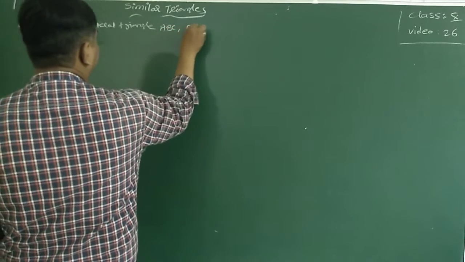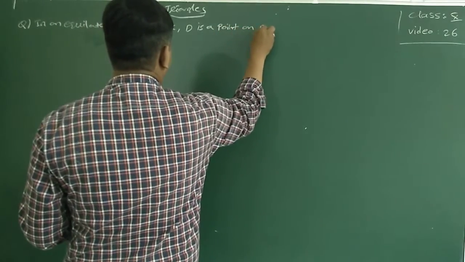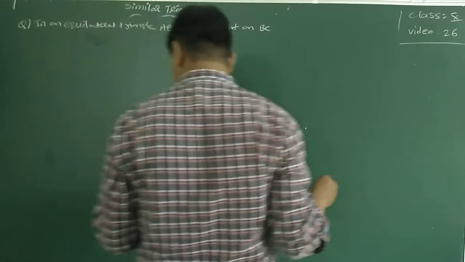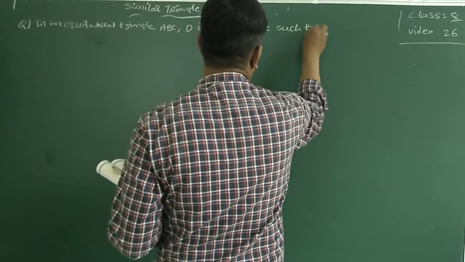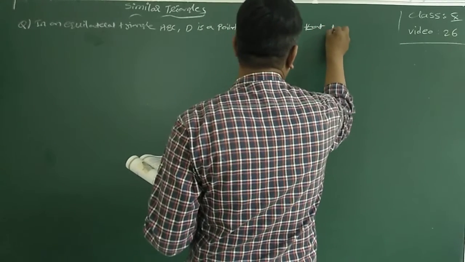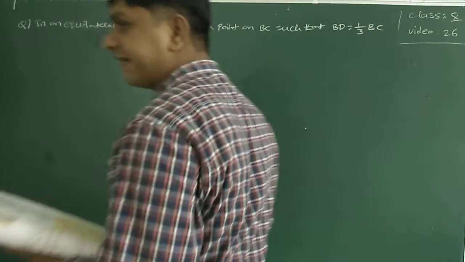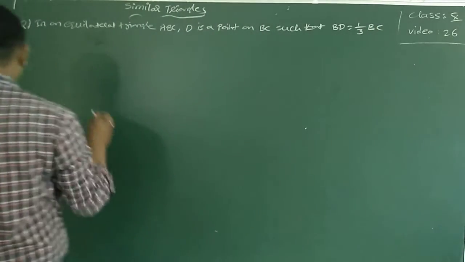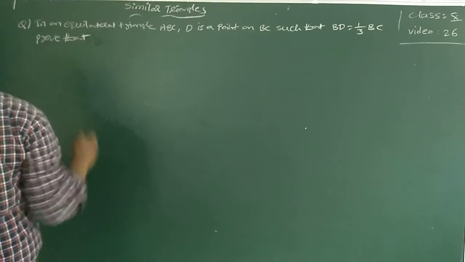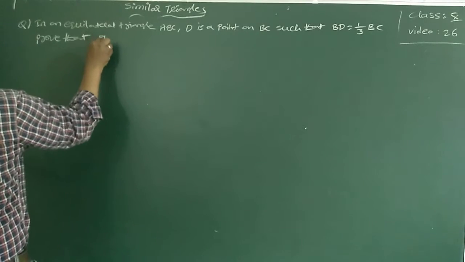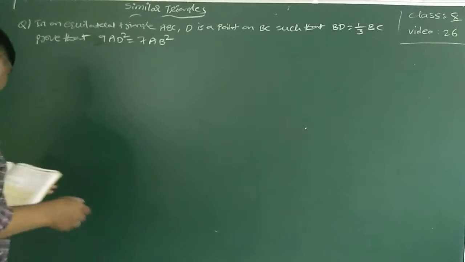ABC, D is a point on BC such that BD is equal to 1/3 of the BC. A little different question, a difficult question. Please listen carefully. Prove that 9AD square is equal to 7AB square.